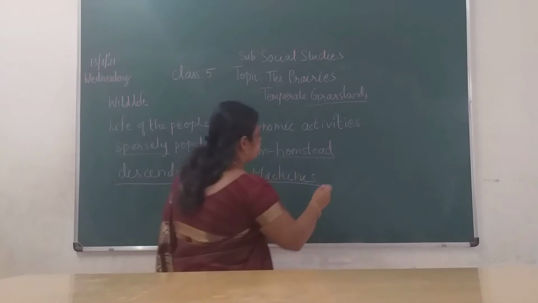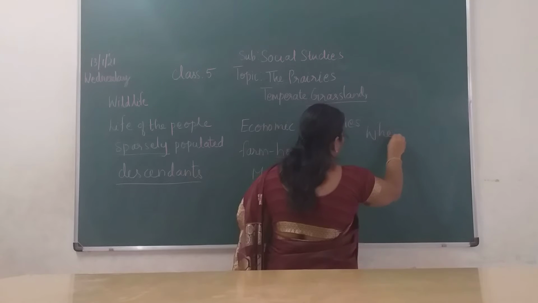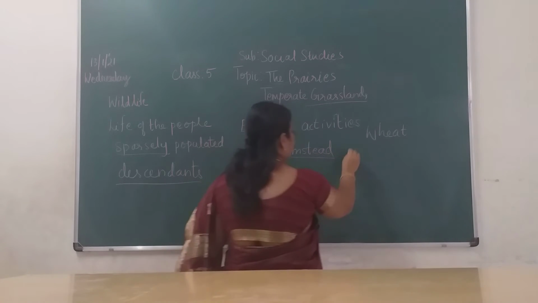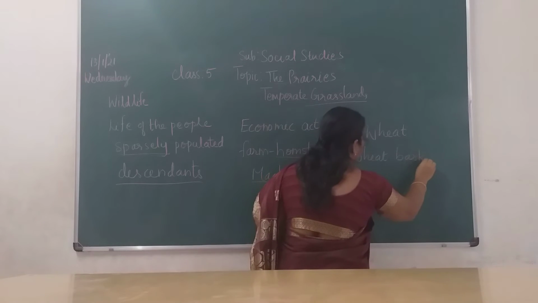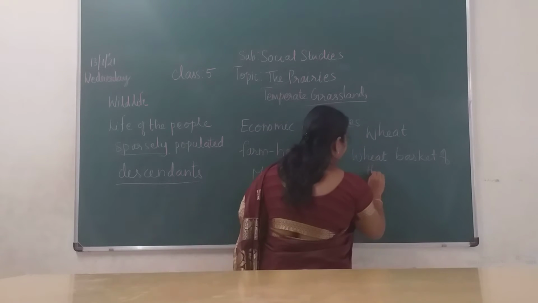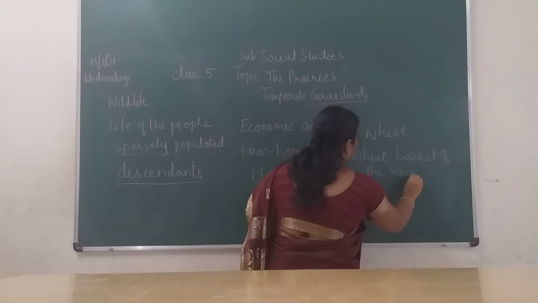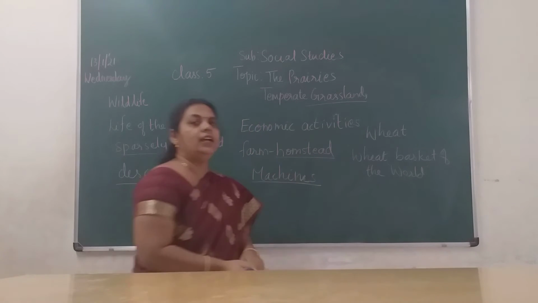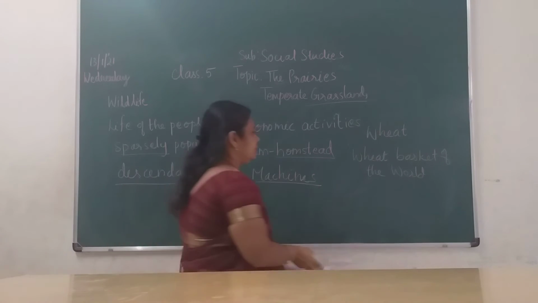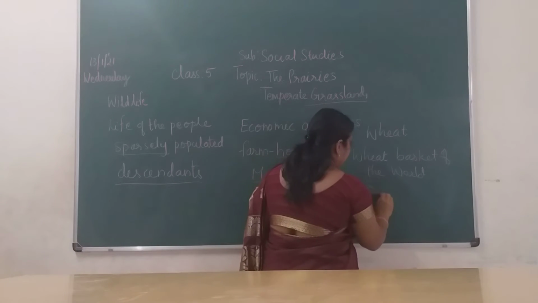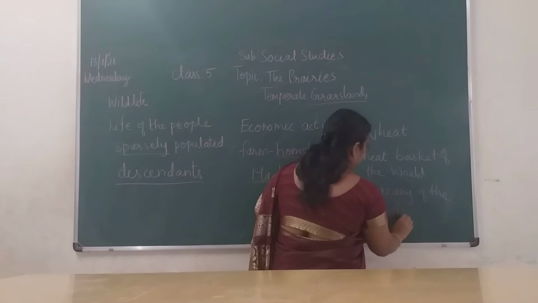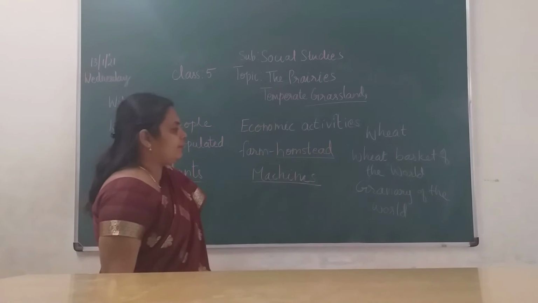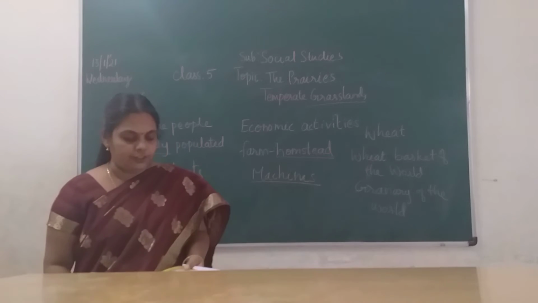Here in this area, children, mostly wheat is grown, so these grasslands are called the wheat basket of the world. And one more name is also given, the granary of the world. Only in these places is wheat production more in the world. The two words describe that wheat production is high: wheat basket of the world and granary of the world.